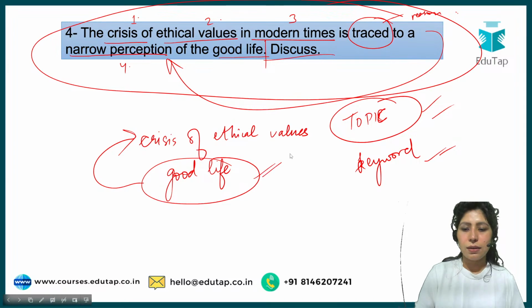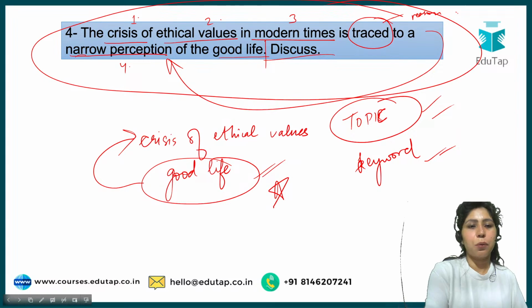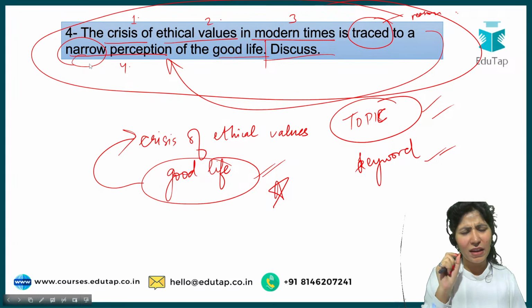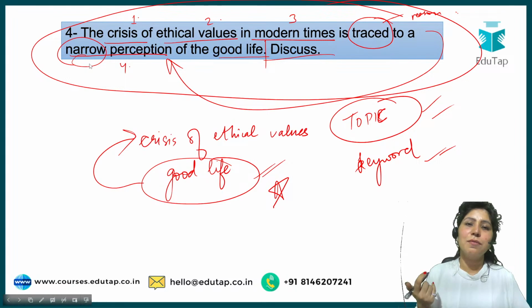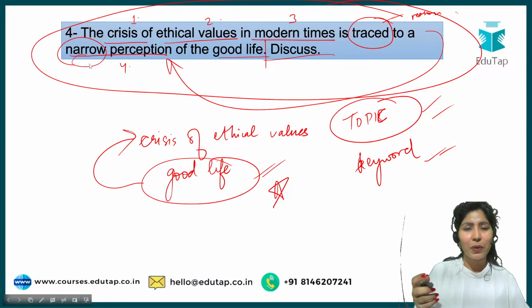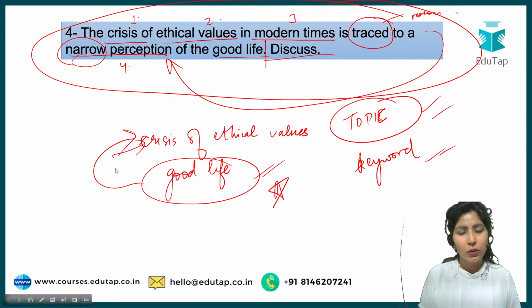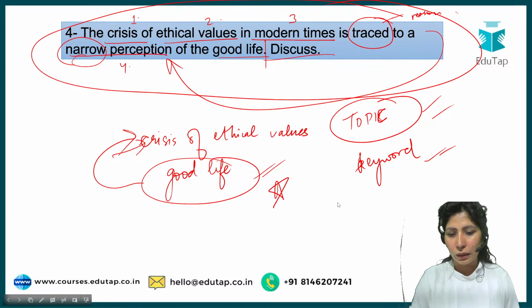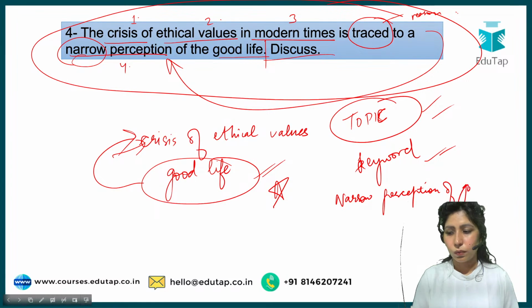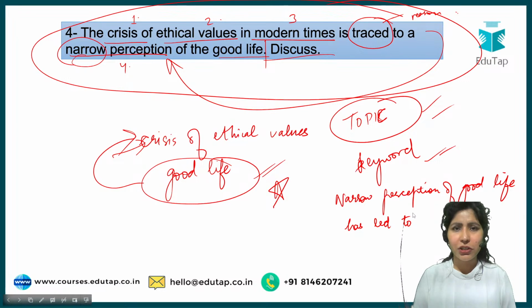Examiner is trying to say there is a definition of good life which has now become very narrow. The perception regarding good life has become very narrow. It has become very materialistic. In other words, that perception has become very narrow, which is leading to crisis of ethical values. So this is what examiner is saying, or narrow perception of good life has led to deterioration of ethical values.